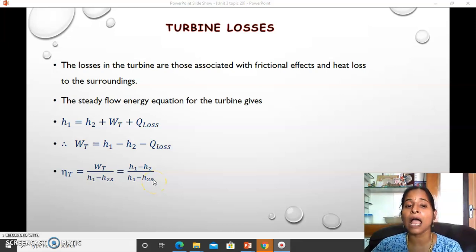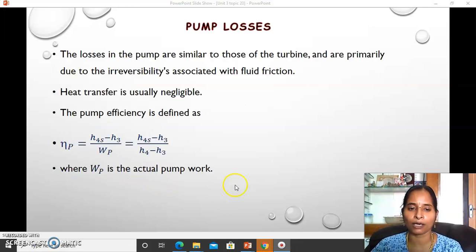Isentropic process means ideal process. H1 minus H2s will give you maximum efficiency, but H1 minus H2s is not possible due to absence of reversibility, due to absence of adiabatic process. So thus H1 minus H2 only happens, lesser work output is only given by the turbine. So efficiency is equal to actual work output by isentropic work output.